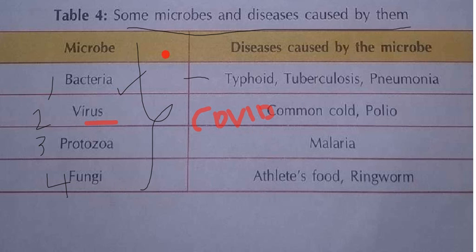So you should remember this whole table. These are the harmful, dangerous microbes, and because of these microbes we are getting these diseases. They will ask you in the exam, because of virus what diseases you will get, or because of fungi microbe what disease you will get. Okay, and now one more activity is there, the last one. If we do this, this topic will be completed.